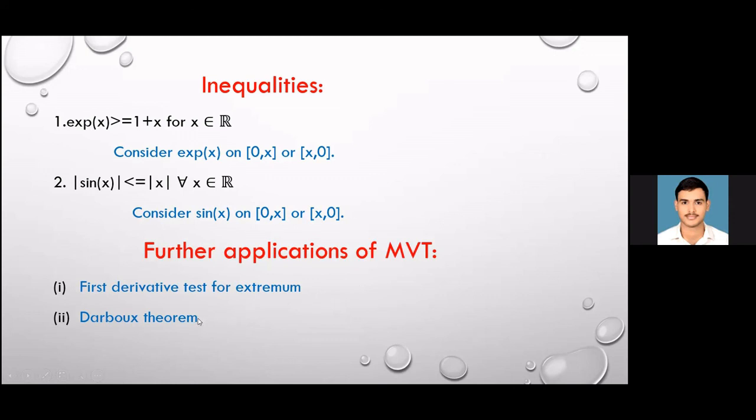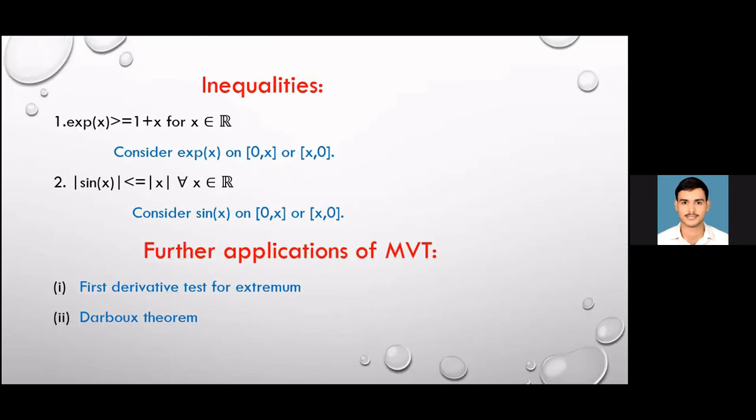And Darboux theorem, can anyone tell another name for Darboux theorem? Okay, it is also known as the intermediate value theorem for derivatives. Both these theorems use the mean value theorem to prove their statements. You can go and check, because of the shortage of time I am not going to do these here.